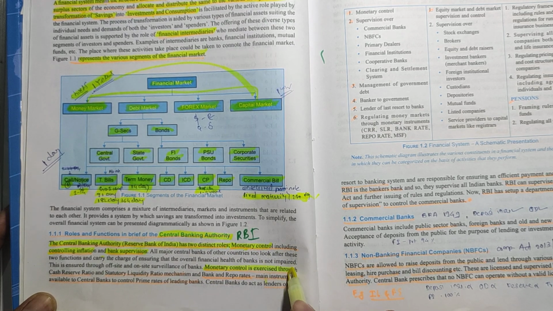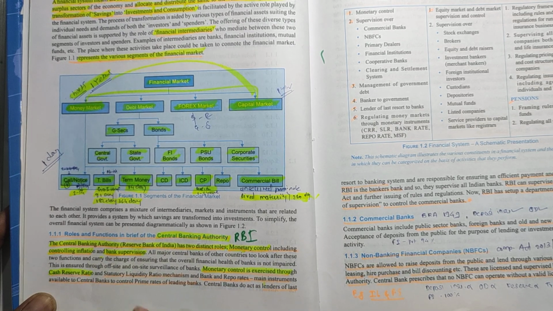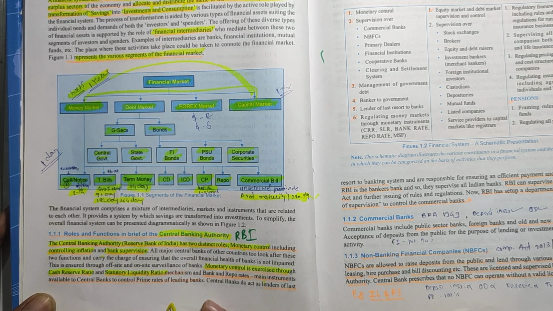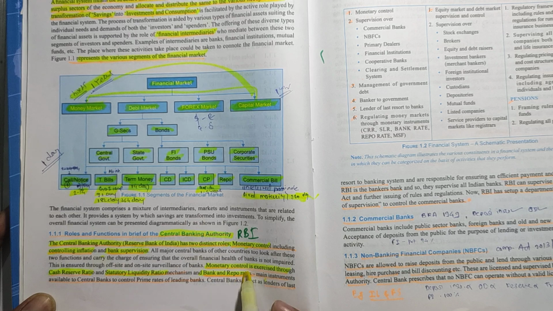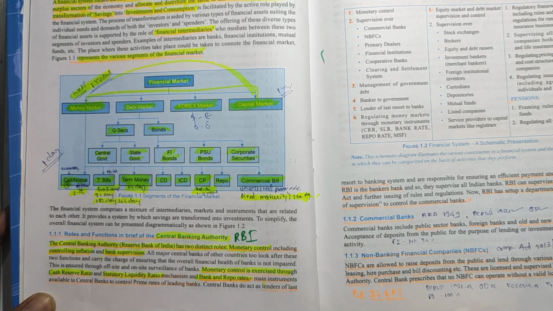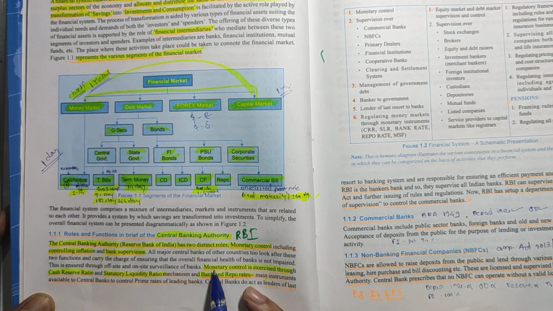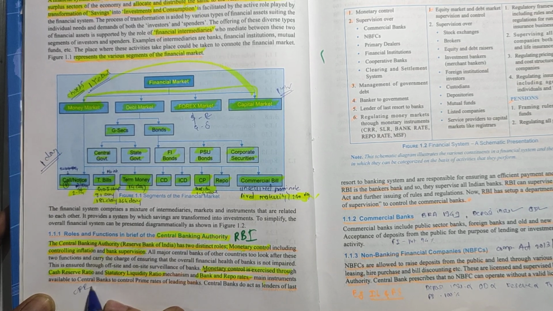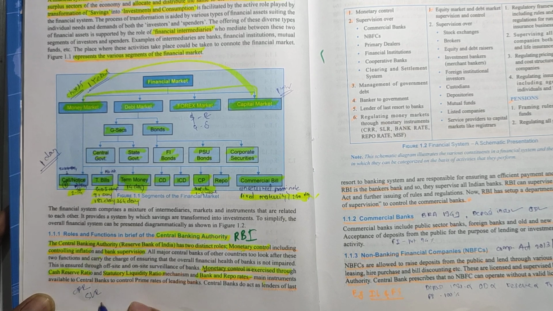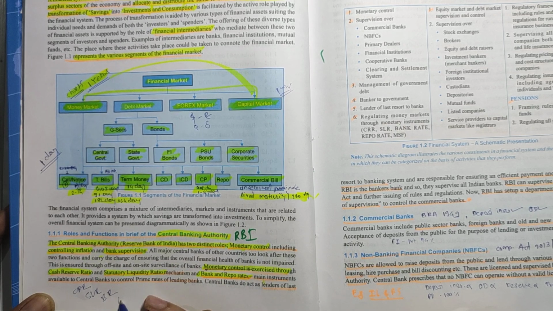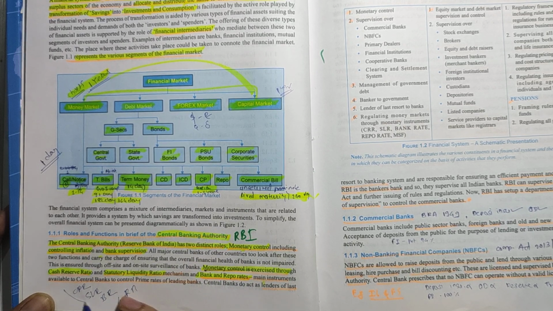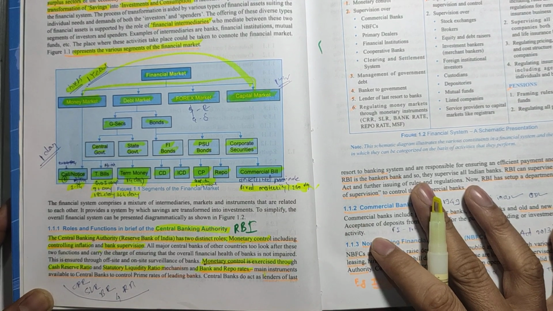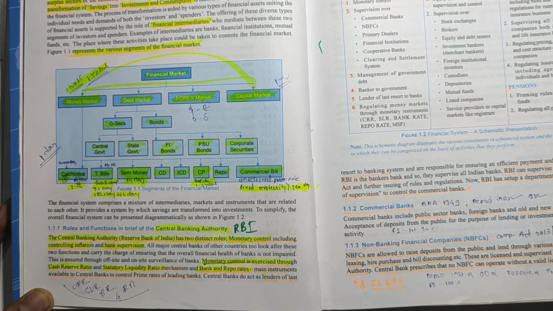It is exercised through the CRR, cash reserve ratio, the SLR, statutory liquidity ratio, the bank rate, and the repo rate. You have to remember this one line. Through these rates, the RBI exercises monetary control.